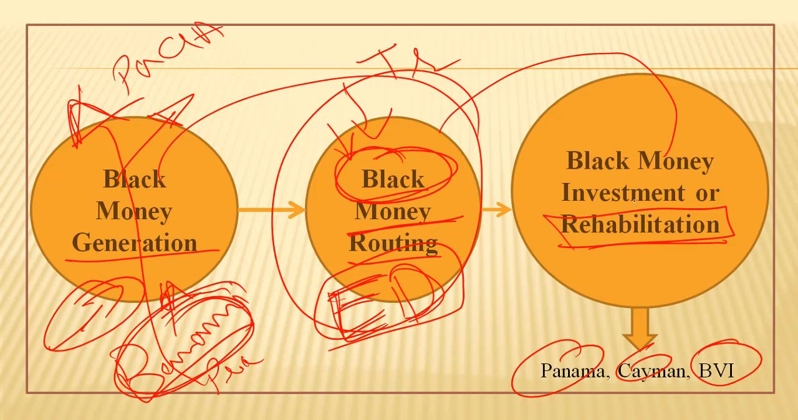Now coming to black money rehabilitation, we are signing the double taxation avoidance agreements. We are in a way revising them with the tax havens. So this is an integrated approach the government of India is taking in its fight against the black money in India as well as outside India.